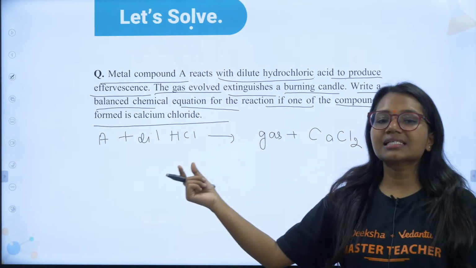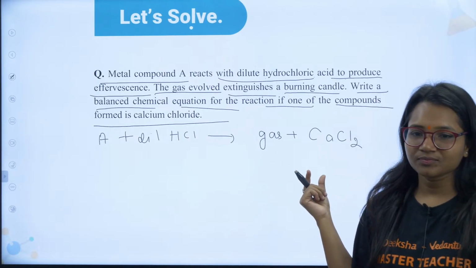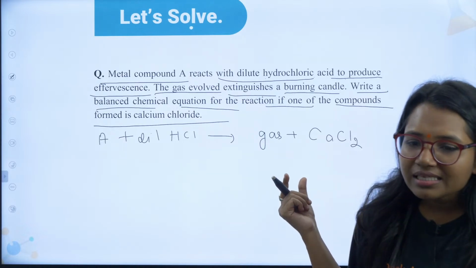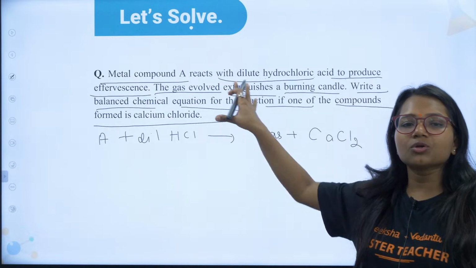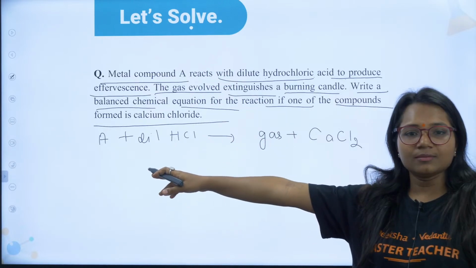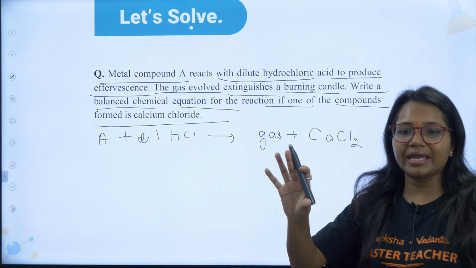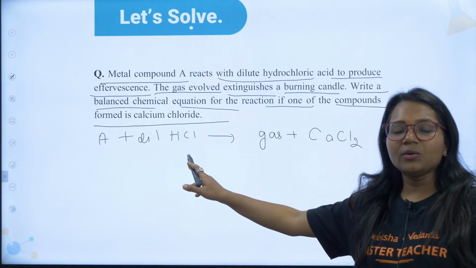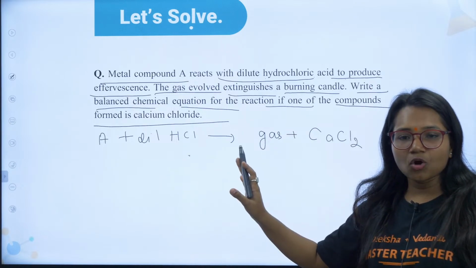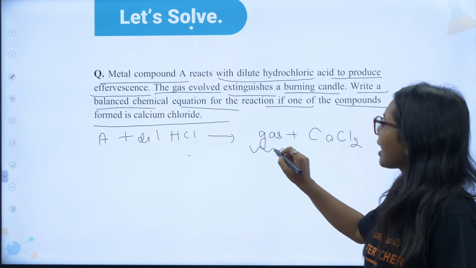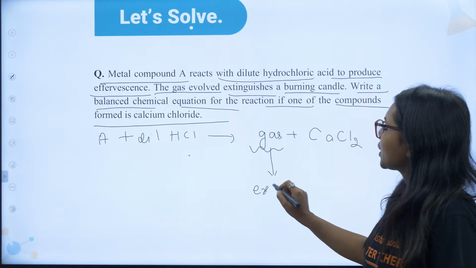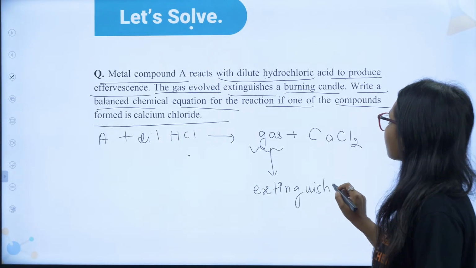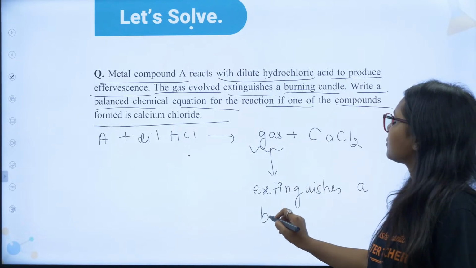Okay, this is the skeleton we have written. Hi Ruchita, this is the skeleton which I have written according to the question. There is a metal compound A, not a metal. Metal compound A is reacting with dilute HCl, hydrochloric acid. It is producing a gas which extinguishes a burning candle.